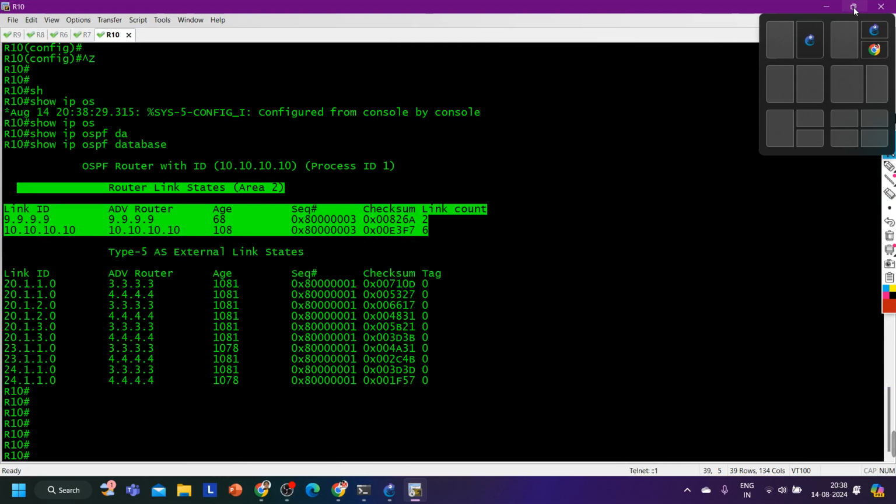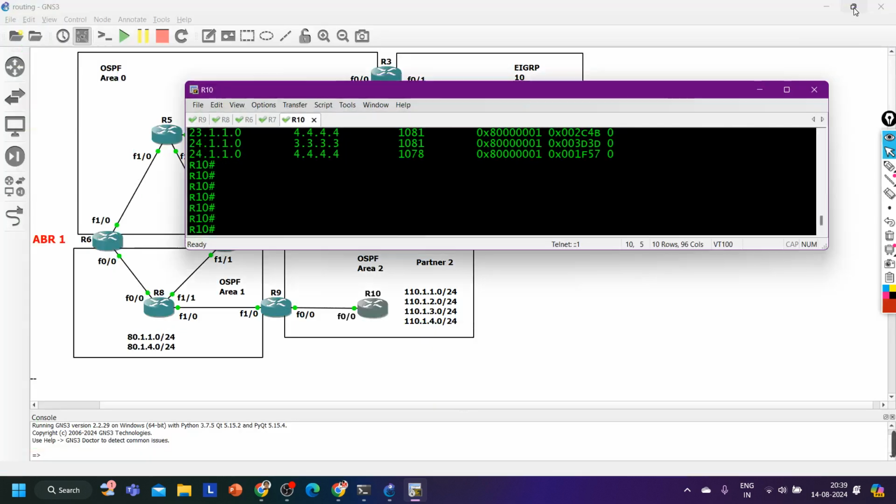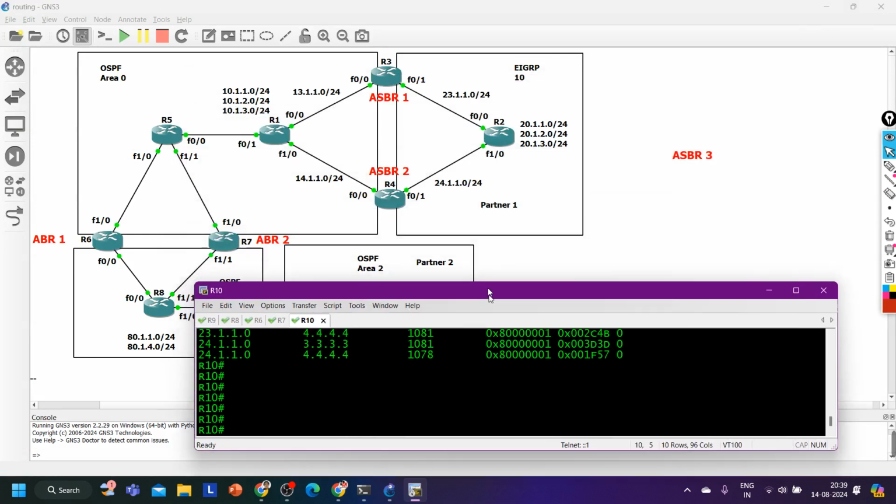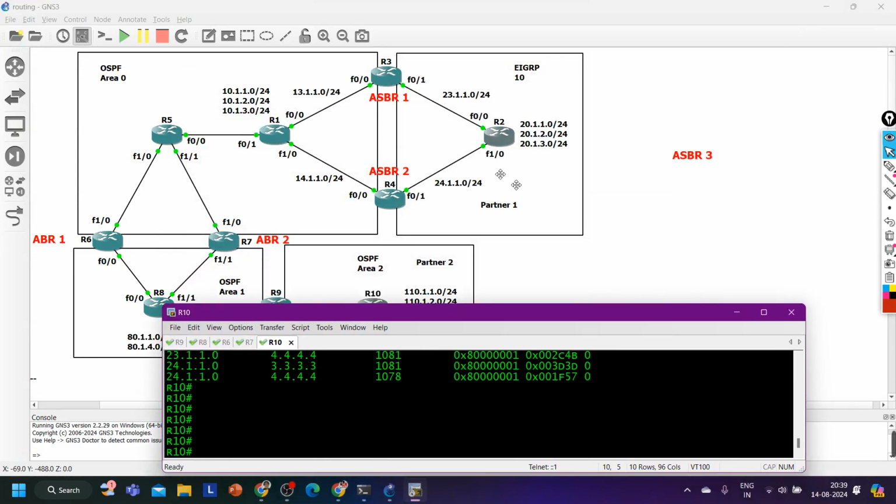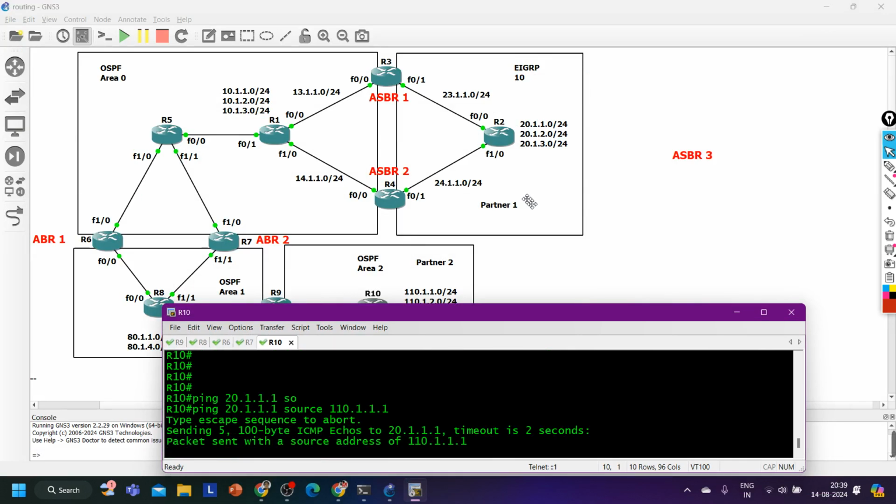Apart from these two types of LSA, you can see there is no LSA 4, LSA 3, right?